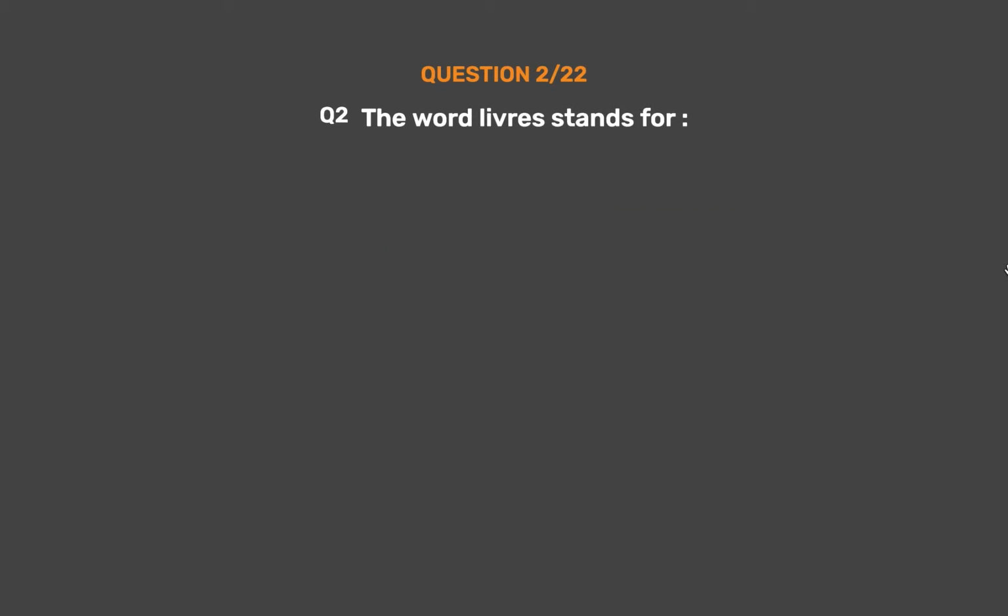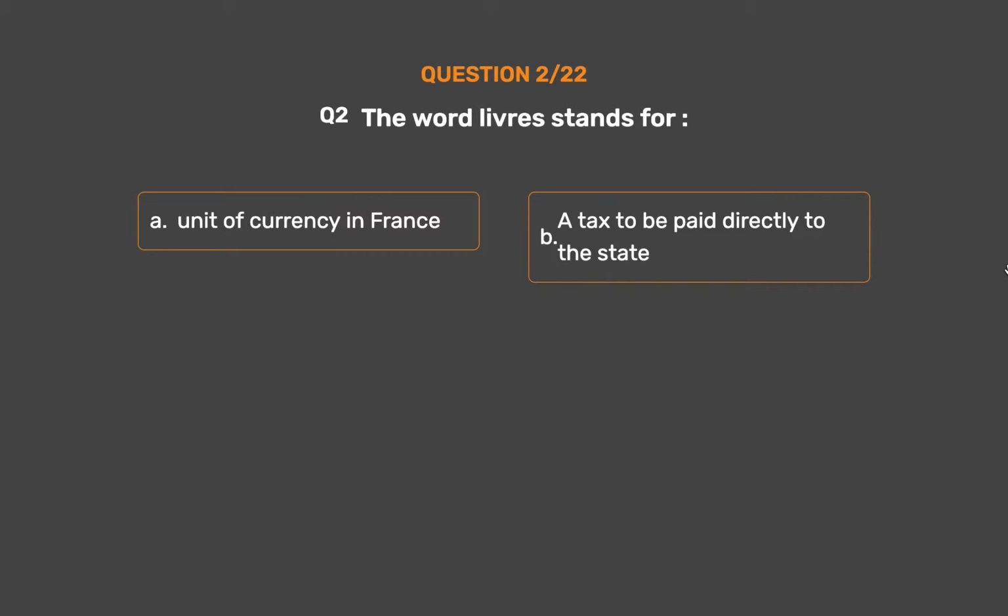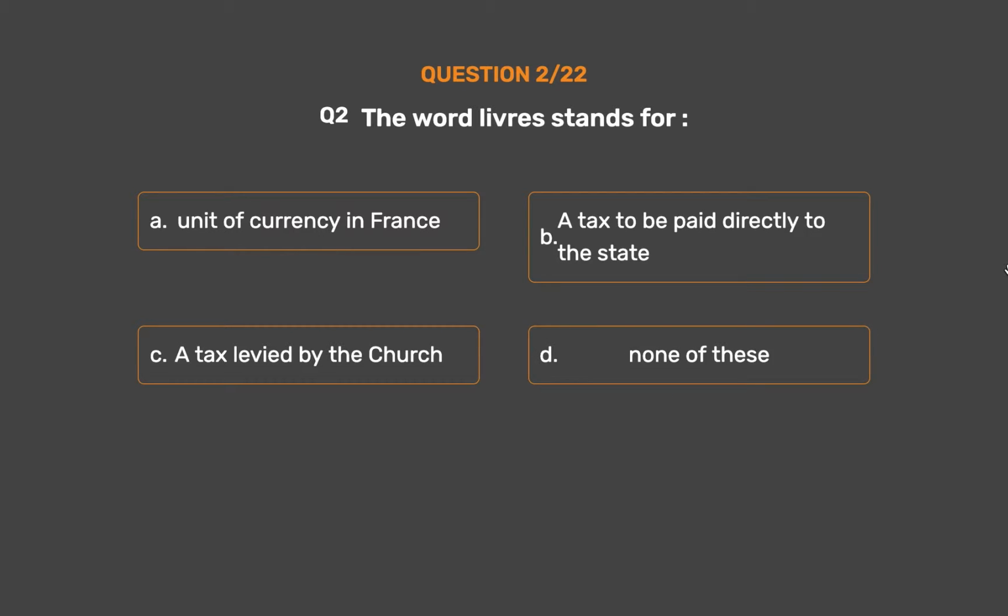Question number 2. The word livre stands for, option A. Unit of currency in France. Option B. A tax to be paid directly to the state. Option C. A tax levied by the church. Option D. None of these.